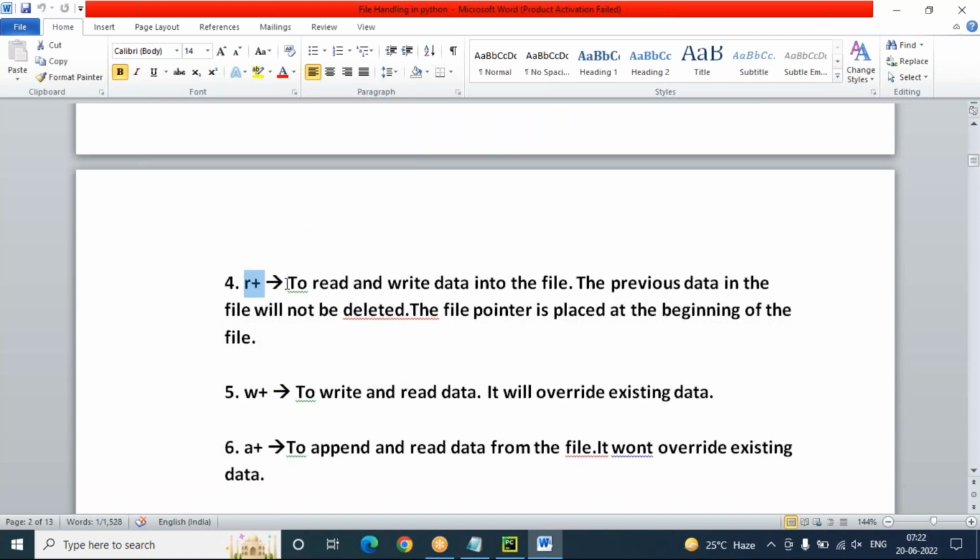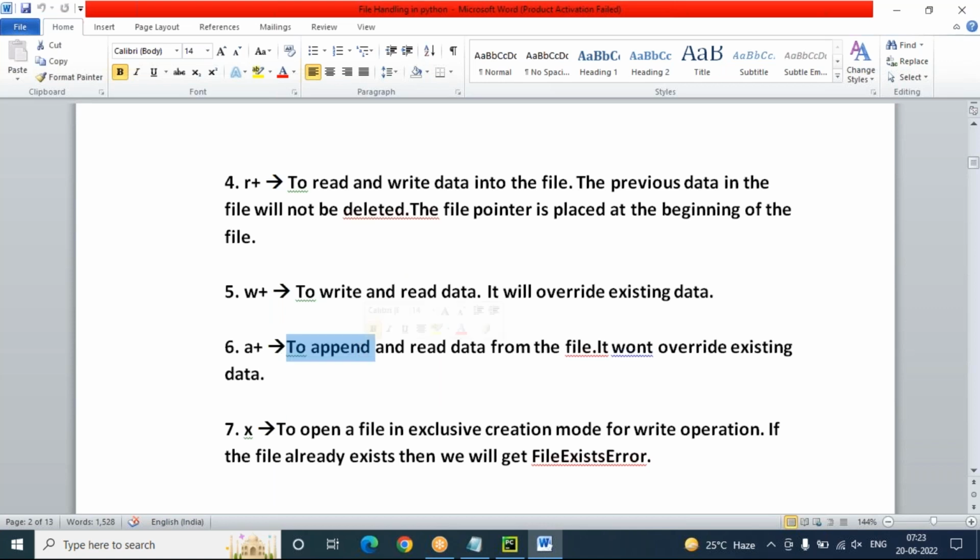Next, R plus is there to read and write data in a file. First it will read, and after that write. The previous data in the file will not be deleted. The file pointer is placed at the beginning of the file. That is R plus. W plus means to write and read data. To write means first we have to write and then read. So it will override existing data. It will override existing data means however many times you execute, it is going to be replaced. That is W plus. A plus means to append and read the data from the file. It won't override existing data; it keeps on adding the data. Append and read means add and read the data.